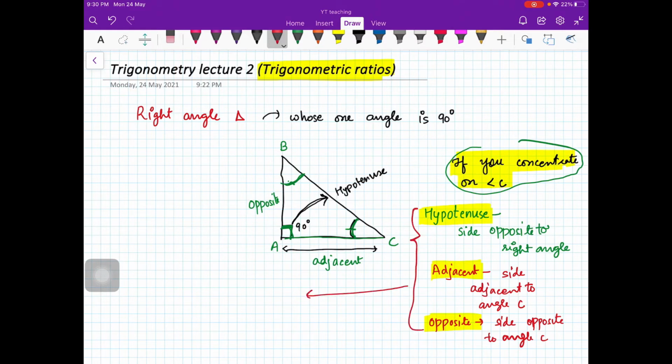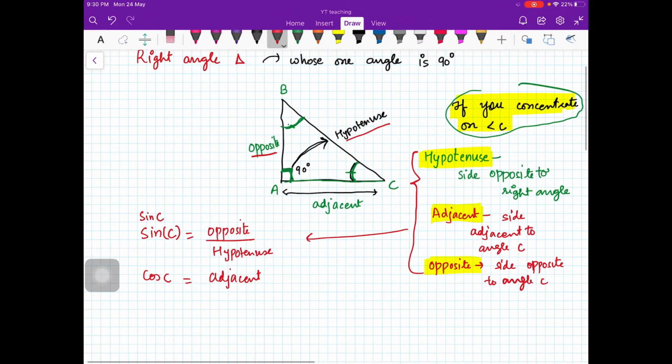You define sine C, the sine of the angle C. Some people write it like this, some people just put sine C. Sine C is defined as opposite upon hypotenuse. Then you have cos C. Cos C is adjacent upon hypotenuse.